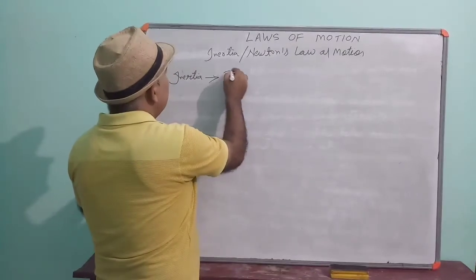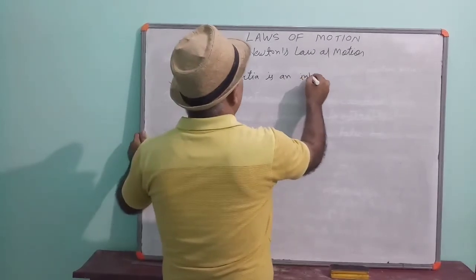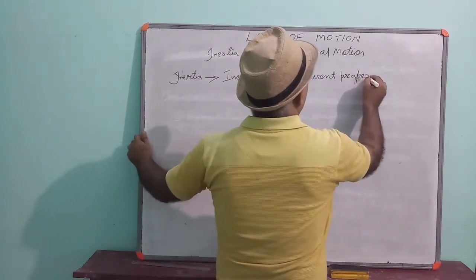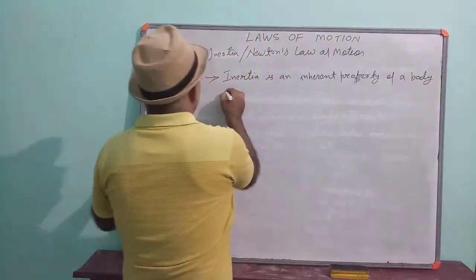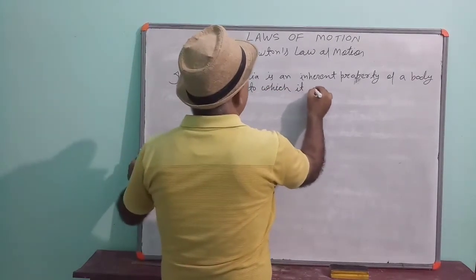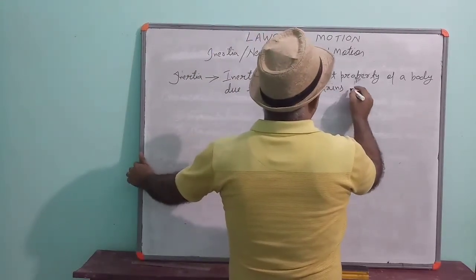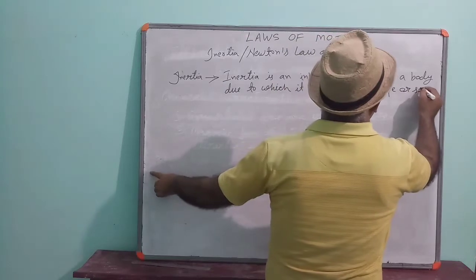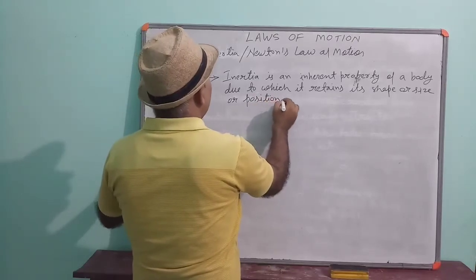So you can say that inertia is an inherent property of a body due to which it retains its shape or size or position.